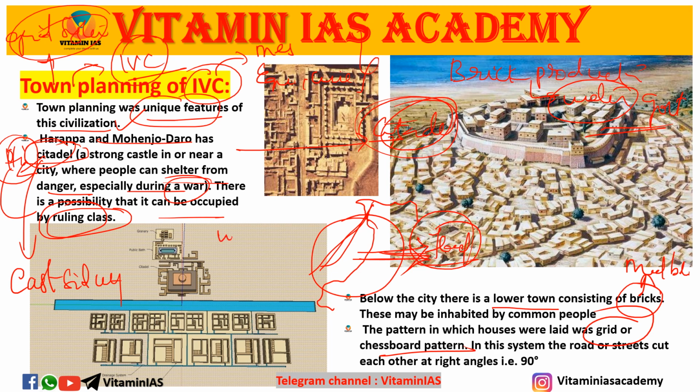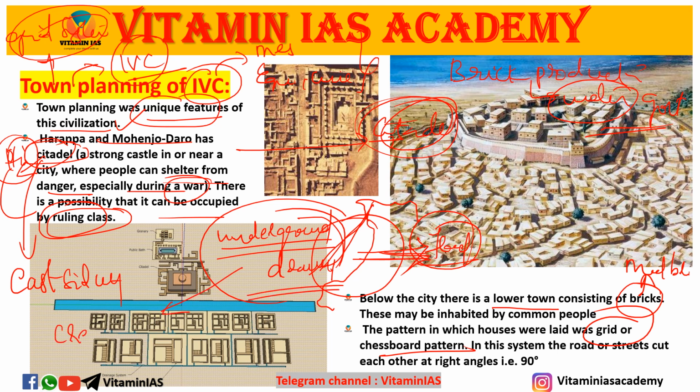This town planning has a unique feature: the underground drainage system. Other civilizations don't have it. The only other civilization with an underground drainage system like the Harappans is the Crete civilization. Apart from that, no other civilization had underground drainage. And manholes are also there.